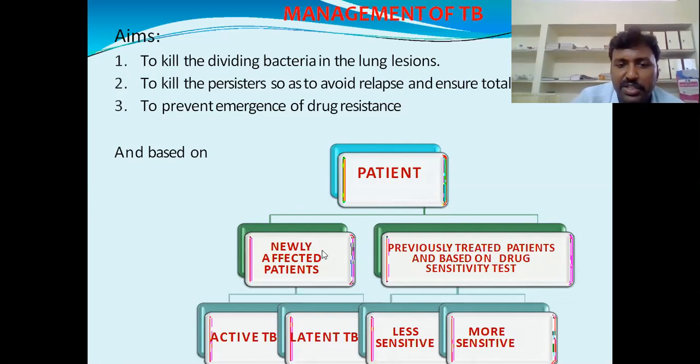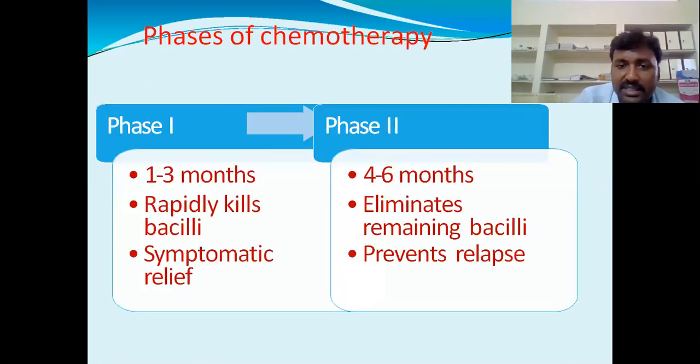We divide patients into newly affected patients and previously treated patients, based on the drug sensitivity test. Then there is active tuberculosis and latent tuberculosis. A new case may become active tuberculosis immediately, or latent tuberculosis may develop slowly. In previously treated patients, the organism may be less sensitive or more sensitive. We can divide like this, and after that come the phases of chemotherapy.